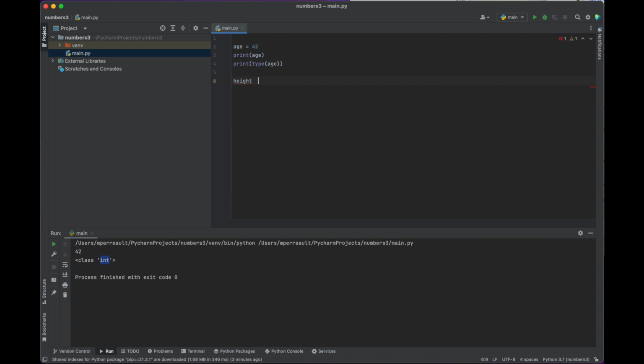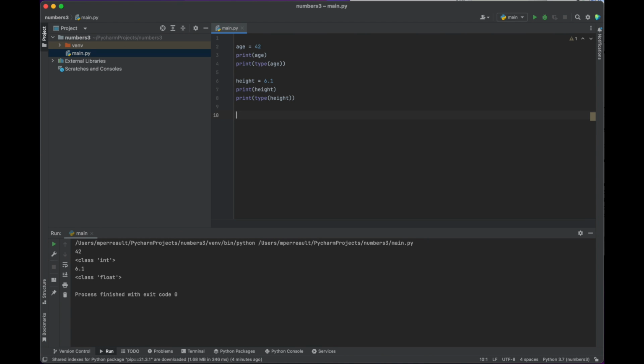Let's make one called height. Let's say I'm 6.1. Well, I'm 6'1", but okay. So we've got height at 6.1, and let's do the same thing. Let's print it out. Push play. There it is, 6.1. Let's figure out what type it is. Print type height. Push play. It is a floating point number. So a floating point number is like a decimal number. So it's a different type than integer. So numbers are different types.